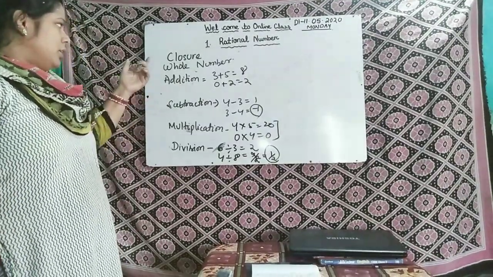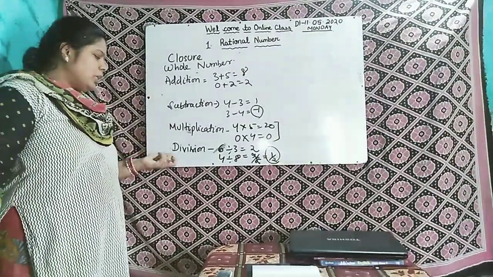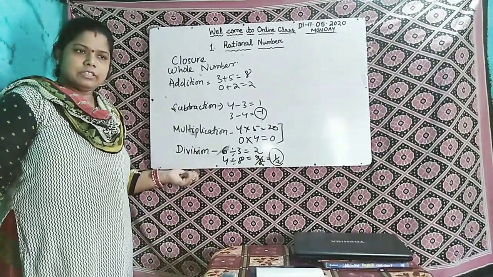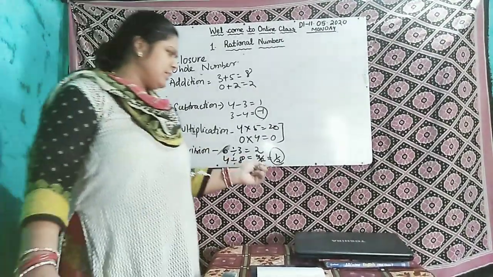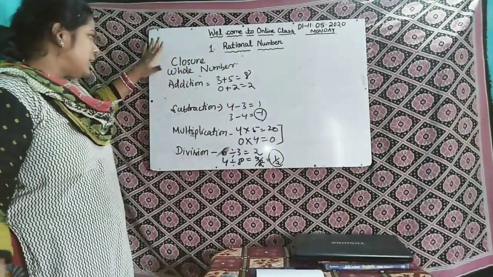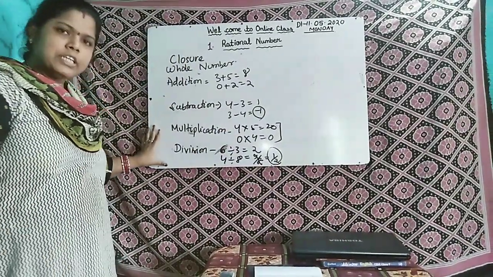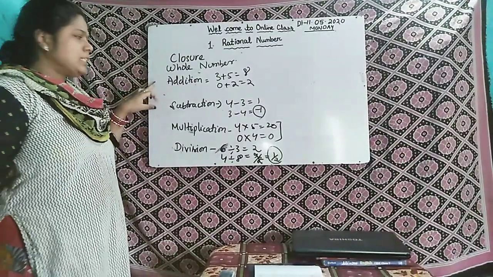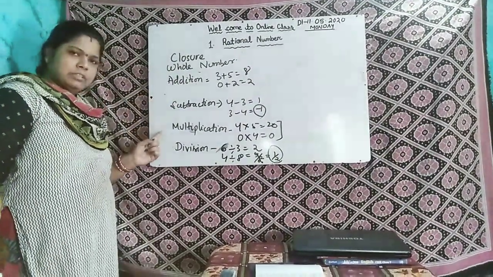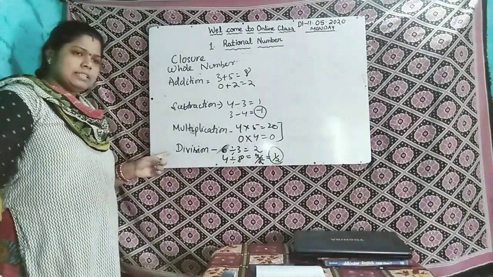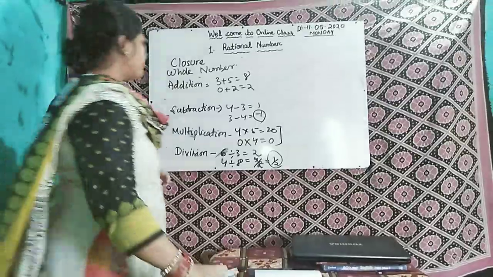So whole numbers are not closed under division. That means you are not getting a whole number as the answer, so it is not closed. So what are the points you learnt? That whole numbers are closed under addition and multiplication, but not closed under subtraction and division.